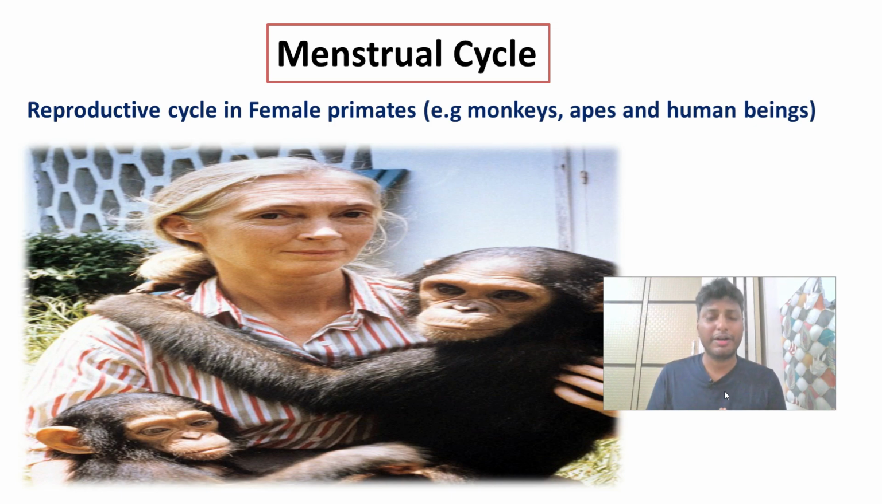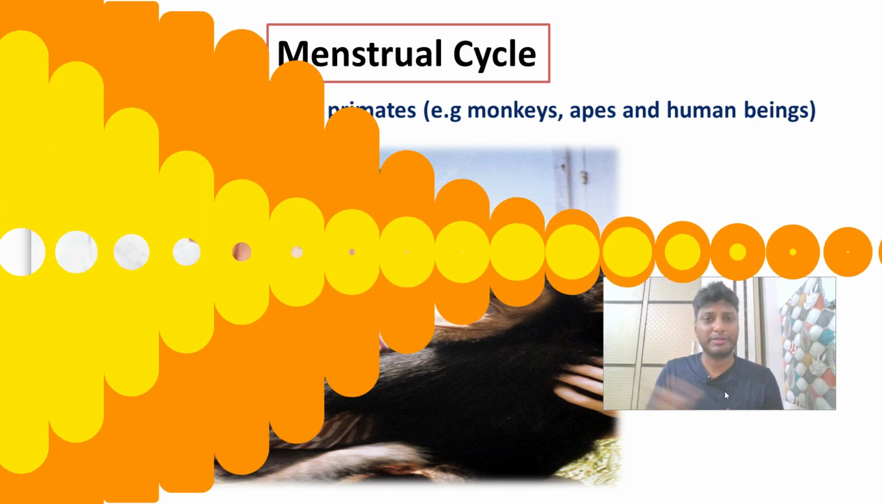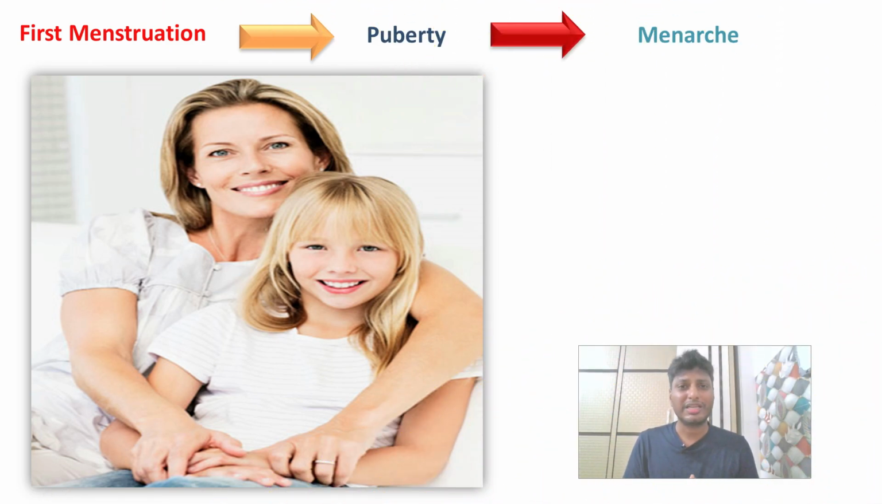The word reproductive cycle means that in this particular cycle there are certain hormonal changes which occur inside the body of the female. Precisely, these are hormonal changes which occur inside the ovary of the female, and these changes occur over a set period of time, and they repeat month after month.